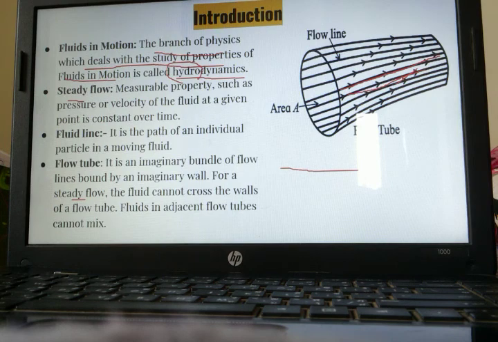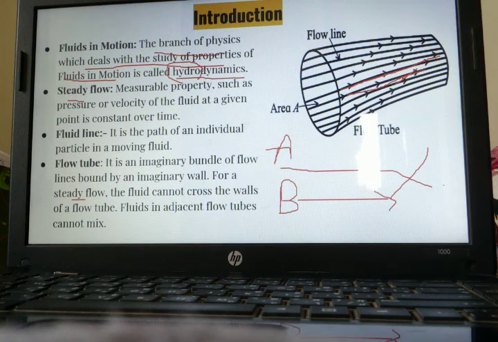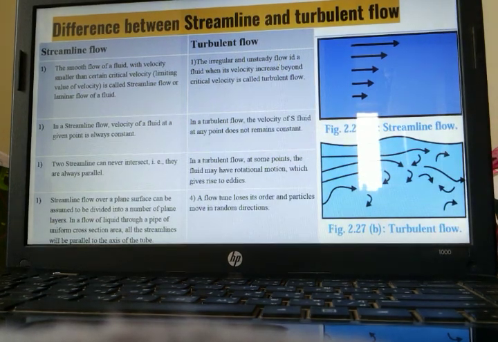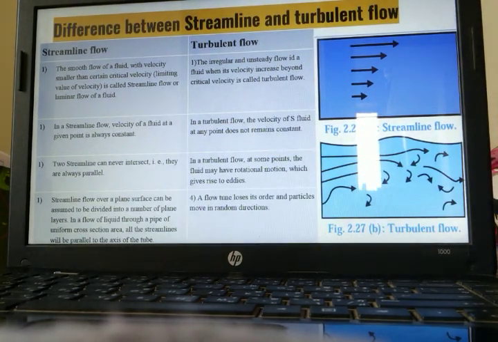Or take for example, this is the flow of A and this is the flow of B. It will always move in a straight line and will never intersect each other. This is an imaginary concept. We have already studied ideal liquid previously, so over here also we will be assuming that each and every flow is steady. Whenever the flow is steady, it is called a streamline flow.